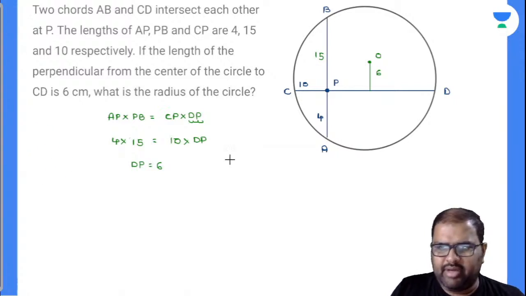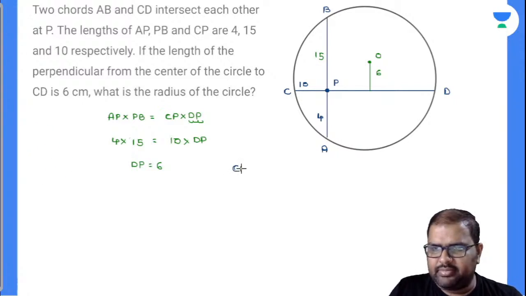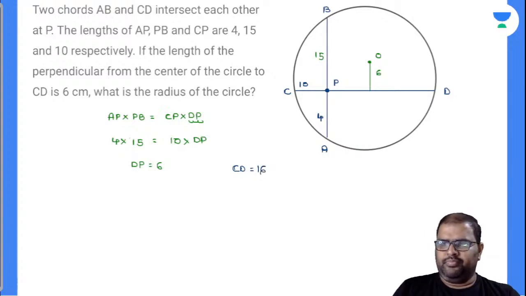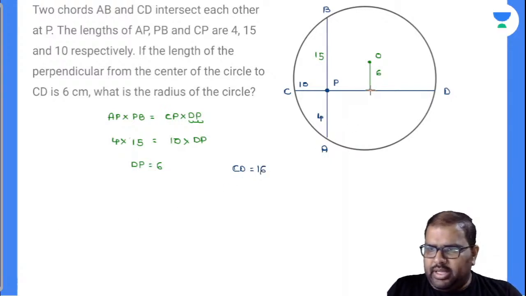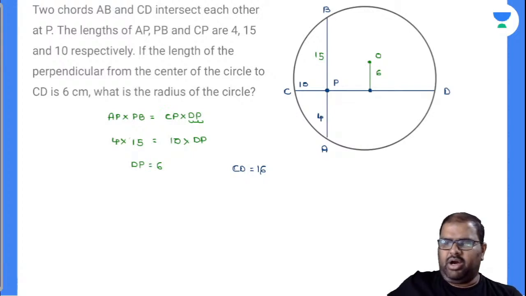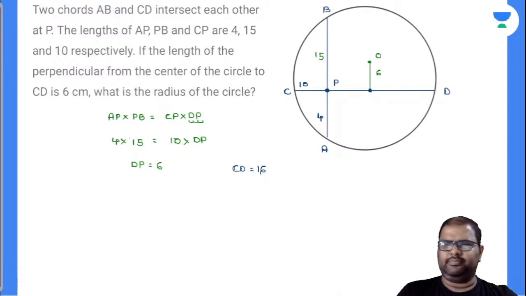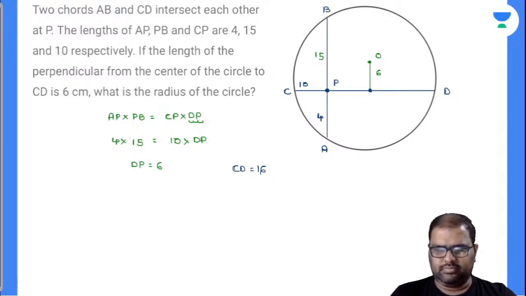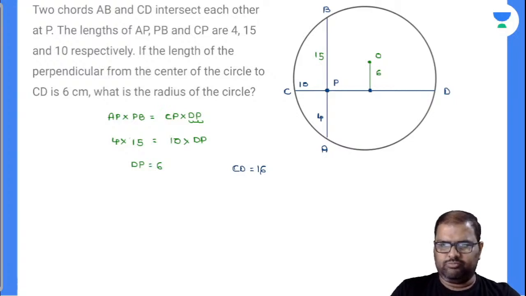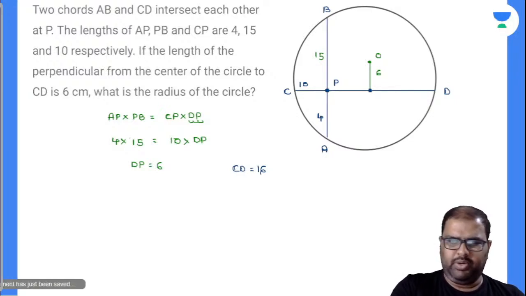So my CD value will be equal to 16. If I drop a perpendicular here, this has to be divided into equal halves. Equal halves means 16 should be 8 and 8. Now this is 10 now. How can it be equal halves? Are we missing anything there? Any calculation? Please let me know.